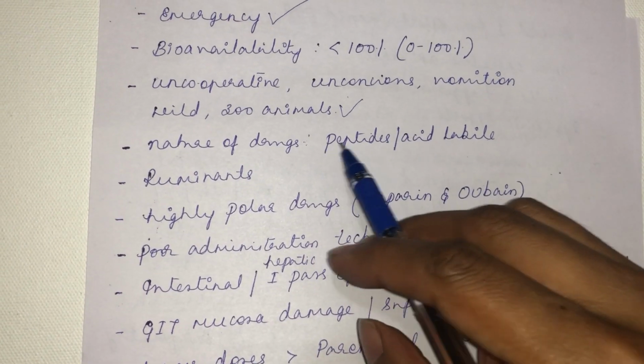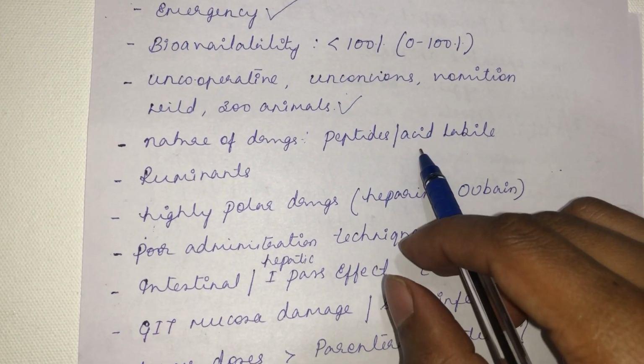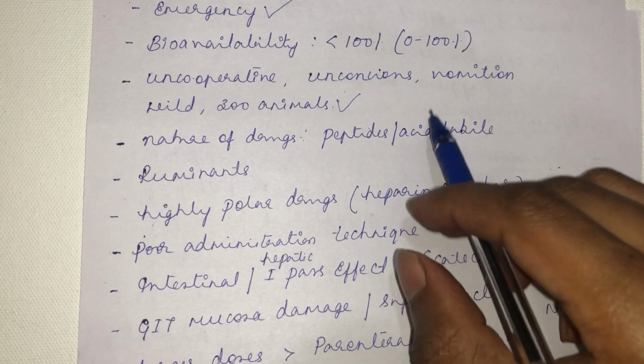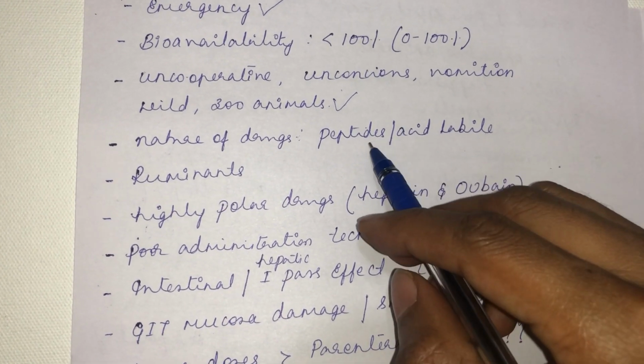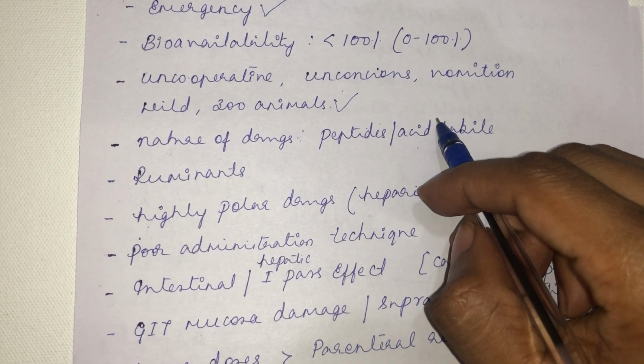And the nature of drug, I told you already. If a drug is a peptide or if a drug is acid labile, it is very difficult to give a drug through oral route. If you give it through oral route, it will be destroyed by proteolytic enzyme or it will be destroyed by the acid present in the stomach.